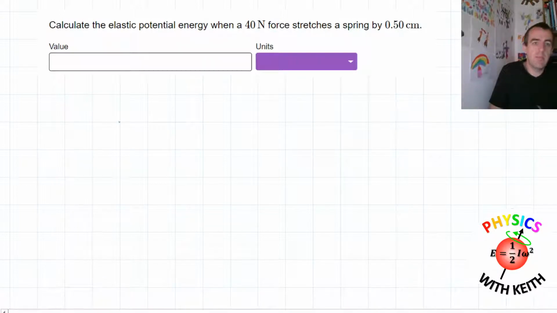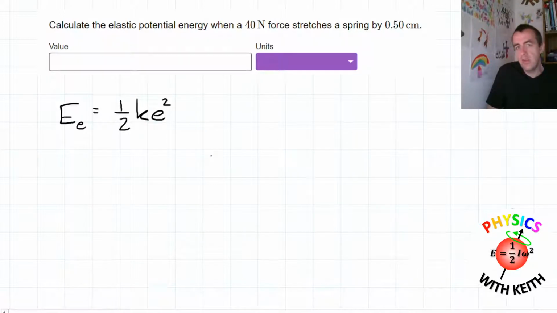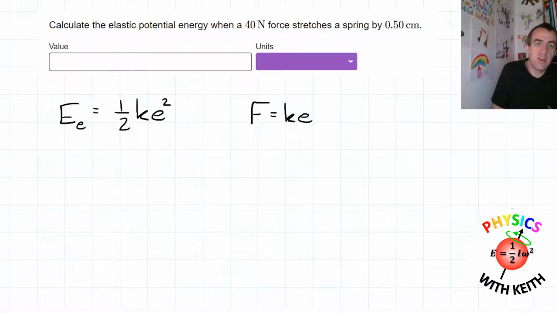So we can keep it simple, and say that the elastic potential energy is half multiplied by the spring constant multiplied by the extension squared. The problem here is we don't know what the spring constant is, but we do know an equation that relates force to extension, and the spring constant, k, is the constant of proportionality between force and extension.